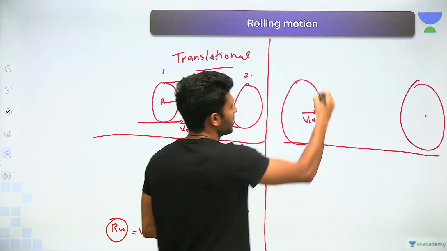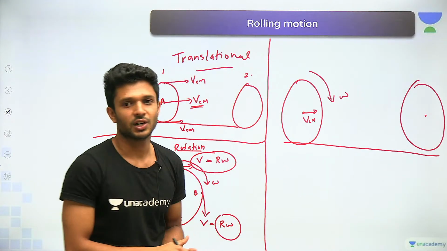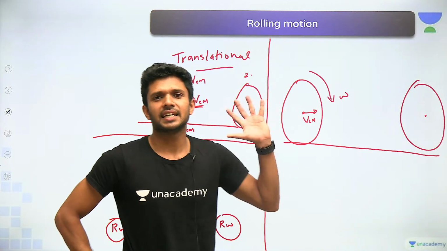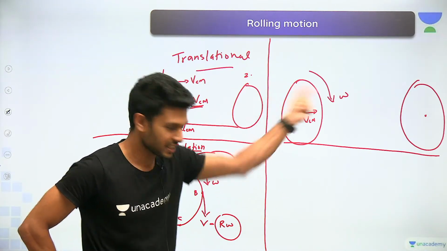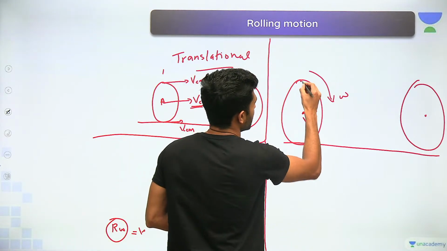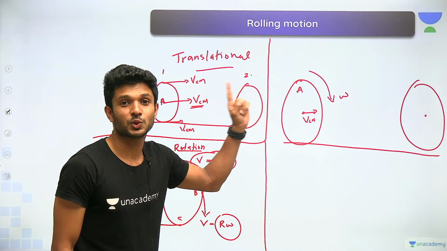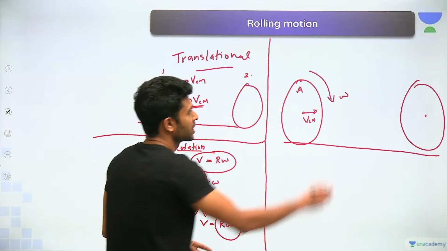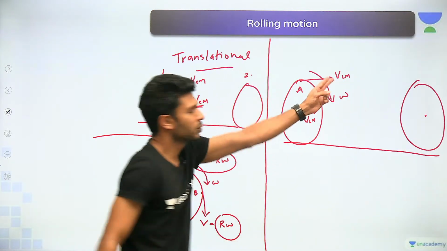At the same time, it will also be rotating with an angular velocity of omega. Understood till here? Now at the point A, how many velocities will be associated? Two. One is because of the translational motion, VCM.